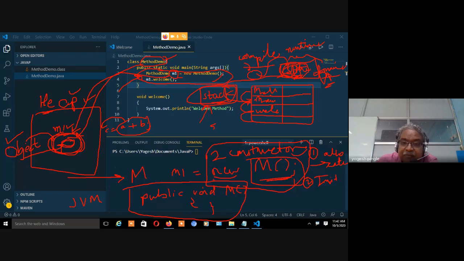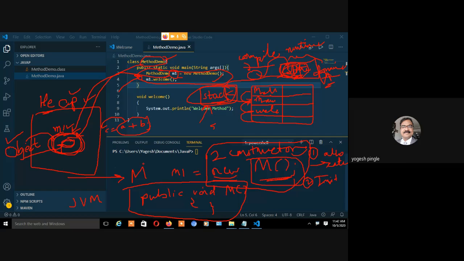So what is new going to do? New is going to create an object. New is an operator which is going to create an object. And where is it going to store? It is going to store in heap memory. Where is this going to store? This is going to store in the stack. So M is going to be stored in the stack. New is going to create the heap memory.